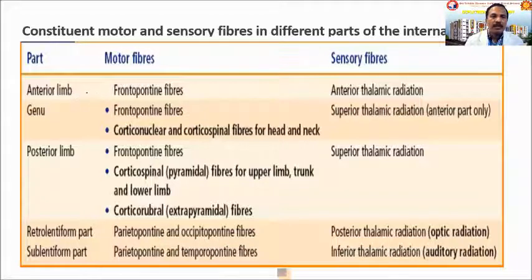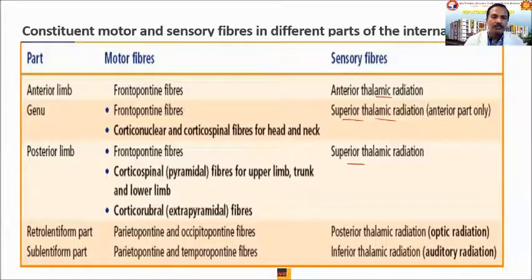You can see the anterior limb. Through the anterior limb, genu and posterior limb, the frontopontine fibers are mainly passing. Along with that, in the genu as well as the posterior limb, corticonuclear and corticospinal fibers are also present. And what are the sensory fibers? In all three areas, the thalamic radiations are present as the anterior thalamic radiation and superior thalamic radiation. The superior thalamic radiation is present in the genu as well as the posterior limb.